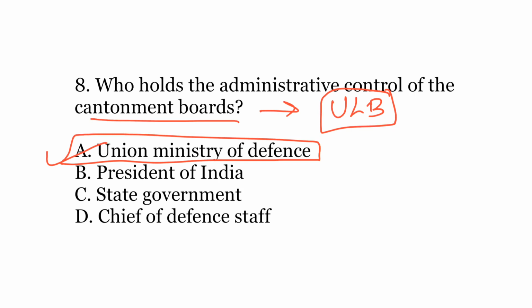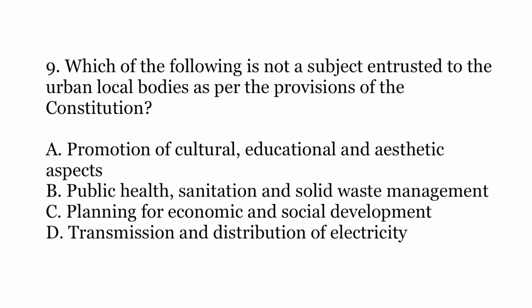That's why they are administratively directly under the control of Ministry of Defense and not that of under the state government, because state government does not have any say when it comes to defense. Therefore, the state government has been kept out of any control over the cantonment boards. So the Union Ministry of Defense is the administrative controlling authority over the cantonment boards.